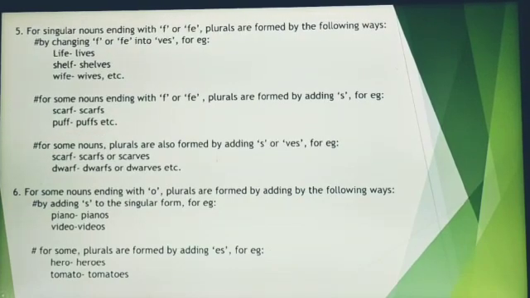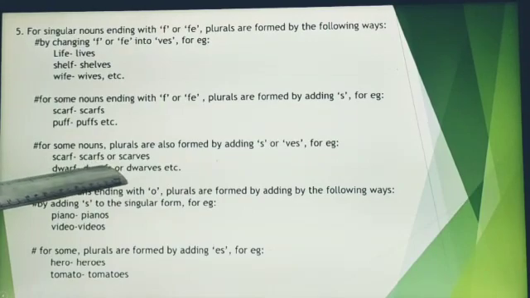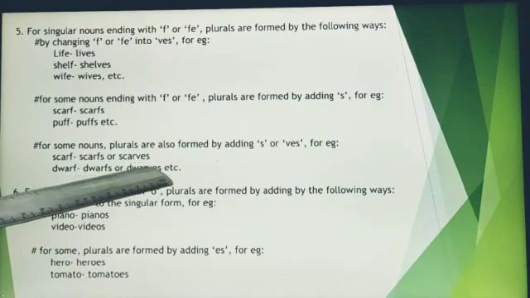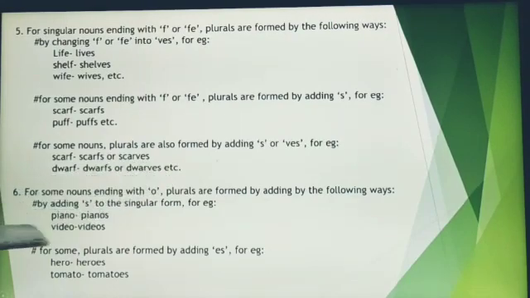For some nouns, plurals are formed by adding either s or ves. For example, scarf we can write as scarfs or scarves.